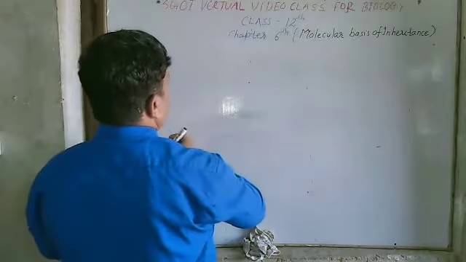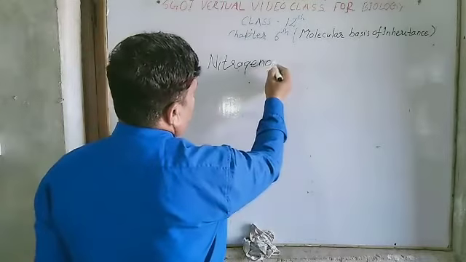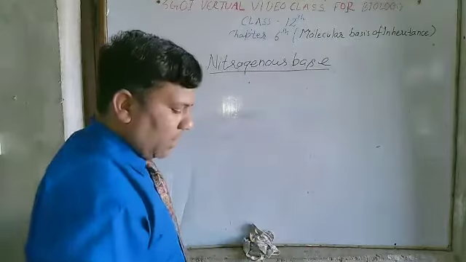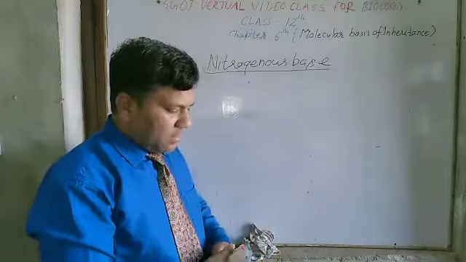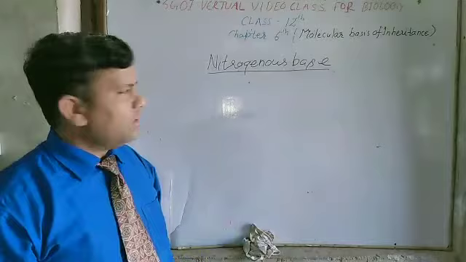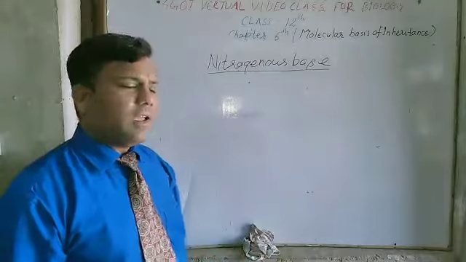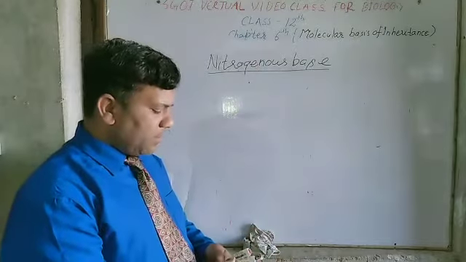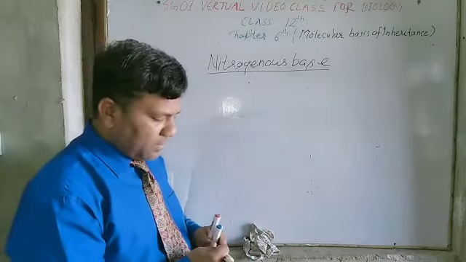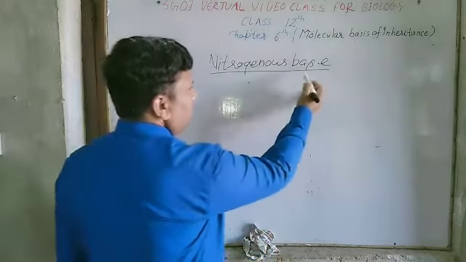Nitrogenous bases that are found in DNA or RNA are heterocyclic aromatic compounds, made up of different types of components, and these nitrogenous bases are of two types.